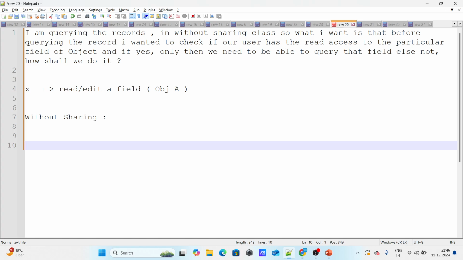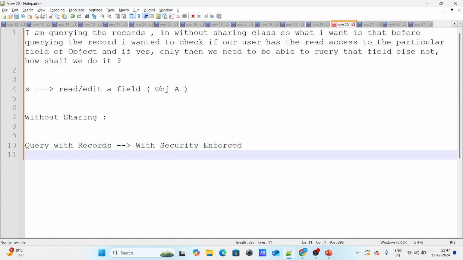First of all, I'm going to query the records with security enforced. That's what I said. I'm not sure whether it's correct or not, but I said I will query the record with the security enforced keyword. This is point number one. If possible, I'll try to make it a with sharing class. It's much better to make it with sharing if it does not impact things, but if it does, that's fine. I will try to include the with sharing keyword within the class itself.